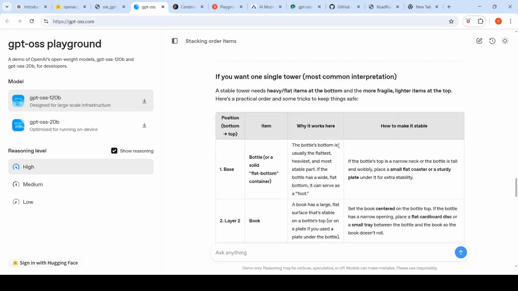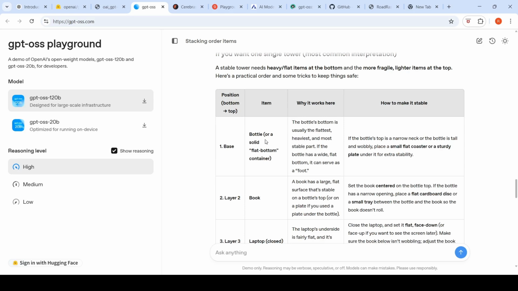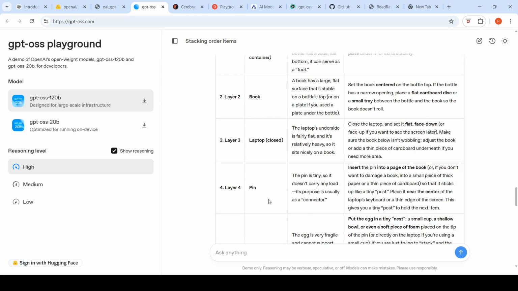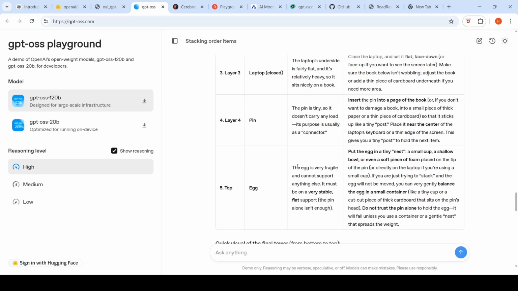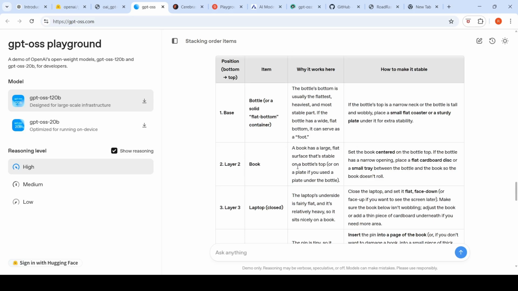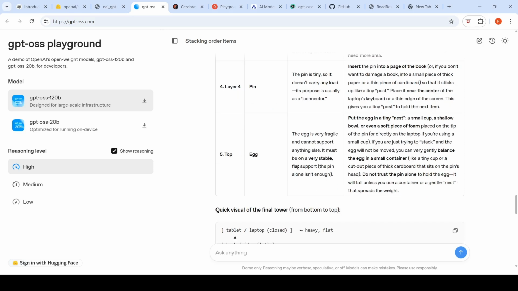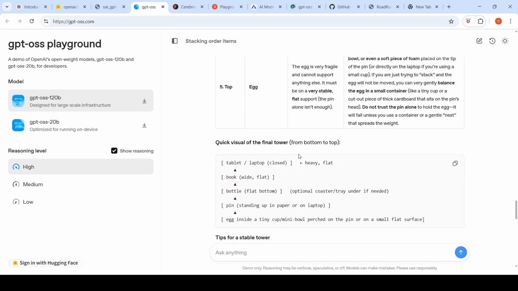Heavy flat items at the bottom. So it says bottle, or a solid flat bottom container. The bottle's bottom is usually the flattest, heaviest, and most stable part. So first is bottle. Then layer 2 is book. Layer 3 is laptop. Layer 4 is pin, and then an egg. Actually, I would have expected laptop, book, bottle, egg, and pin, right? If it is physically possible. Now this is a slightly different thing.